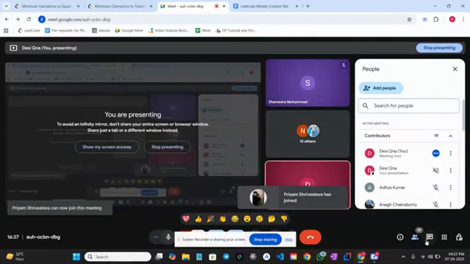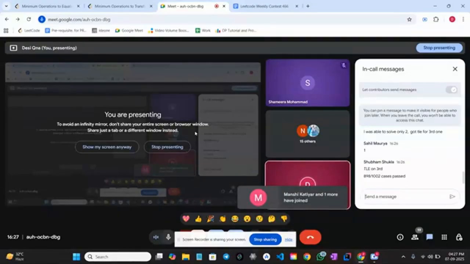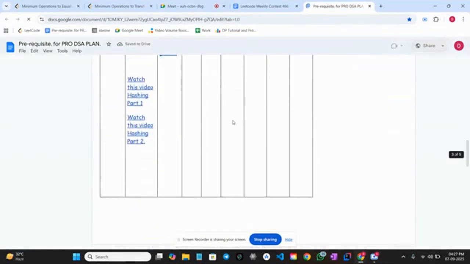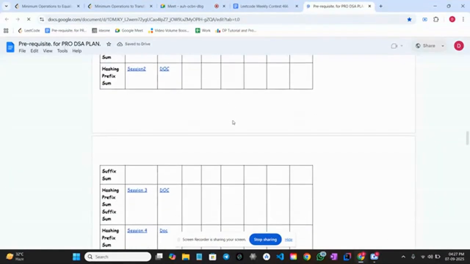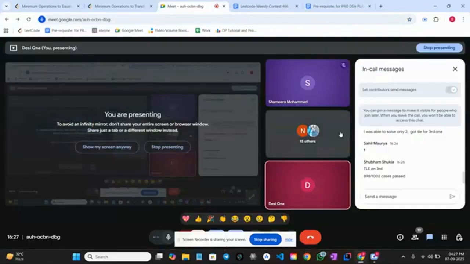Okay, guys, as usual, first we will discuss the beginner problems, then we will move to the advanced problems. Before that, I would like to show you one document. I think you are aware why I am showing it, because today's LeetCode B problem was directly from our course. Are you aware? A similar problem exists in our course.